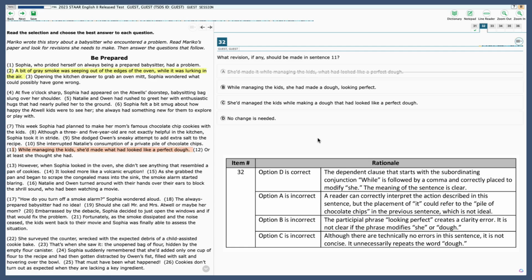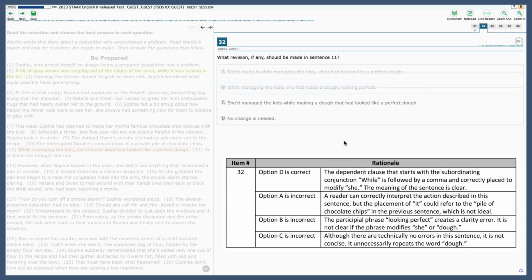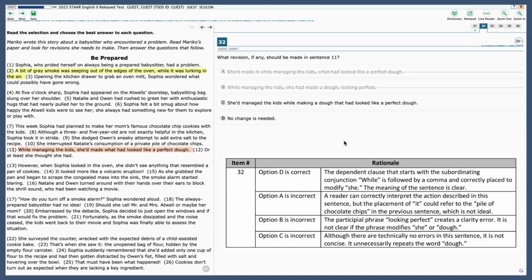B, while managing the kids, she had made a dough looking perfect. This phrase just dangling at the end here, looking perfect, creates kind of a clarity error. It's not clear what phrase this is modifying, so we're going to cross that one off. C, she'd managed the kids while making a dough that had looked like a perfect dough. Technically, there's not really any errors in here, but there's a repeating of this dough, which makes this sentence sound kind of redundant. That's not improving, so we're going to cross that off.